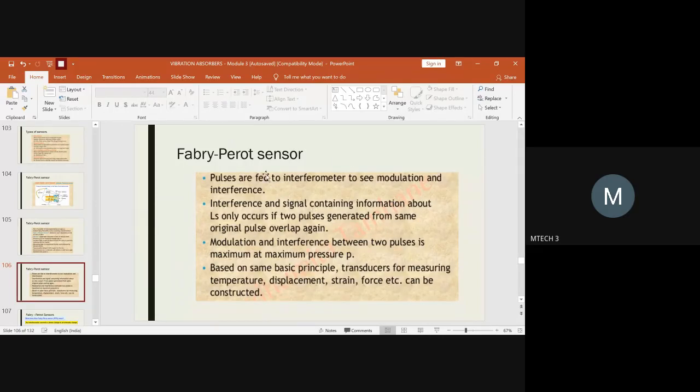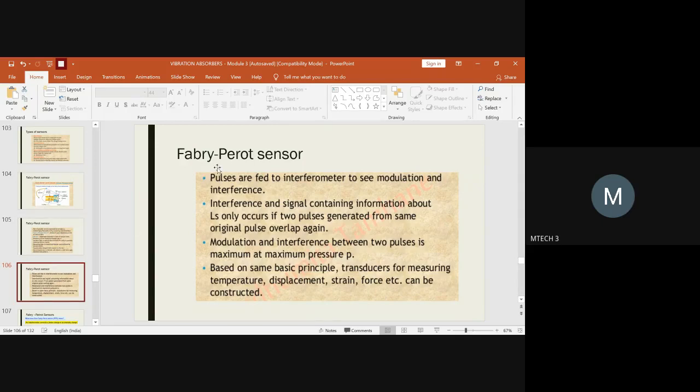If you are using the sensor for displacement, then you show it is used for displacement phenomena. To measure the strain, you subject some load to the given device. Then the deformation, the displacement and the strain induced in the material could be sensed by this Fabry-Perot sensor. This type of sensor could be used for measurement of force also, and also the pressure we have analyzed right now.